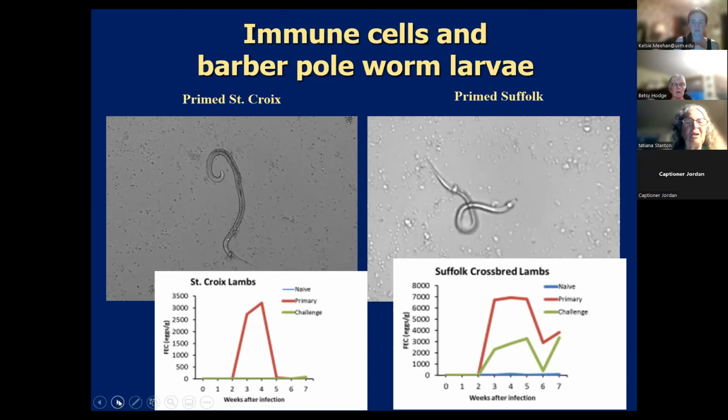And you can see when we look at the worm eggs attacking, which unfortunately, I guess this isn't going to work. Oh yeah, can you do it for me? Yeah, you have to do it.